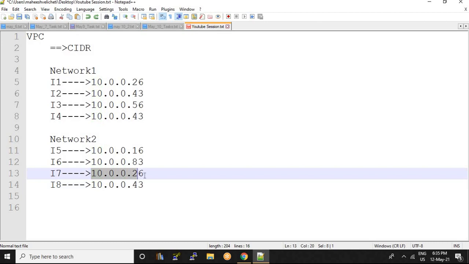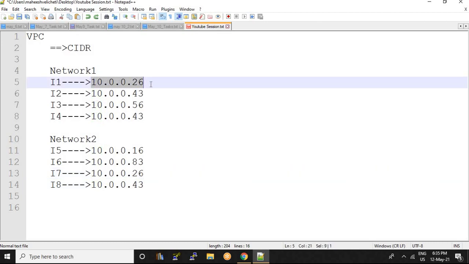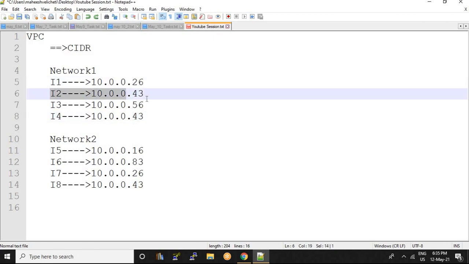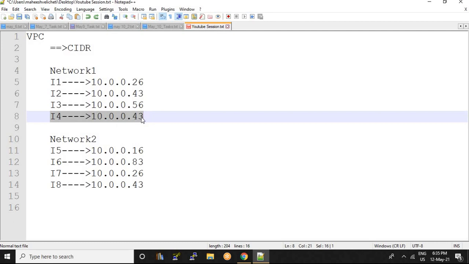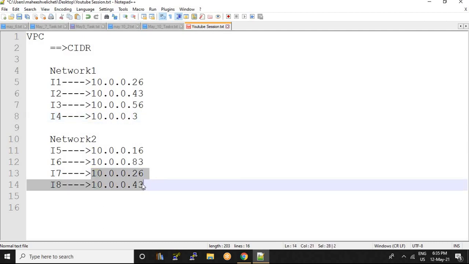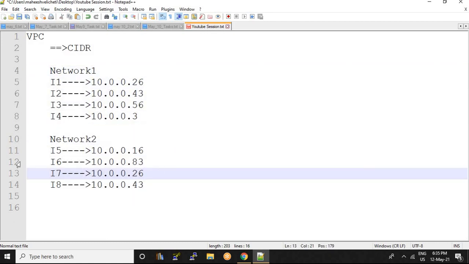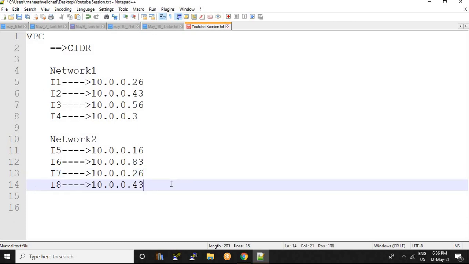Remember this. And 10.0.0.26 I have assigned for I1 also. It is possible in another network, but not possible within the same network. If I2 machine and I4 machine have the same IPs, this is not possible, so I am assigning another IP like 10.0.0.3. Is it clear for you? And 10.0.0.26 and 43 are repeatable, and even though they are repeated, no problem. Why? Because those IPs are not within the same network. Okay, it's clear?